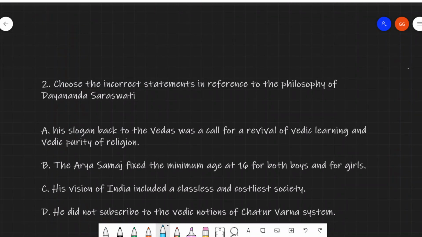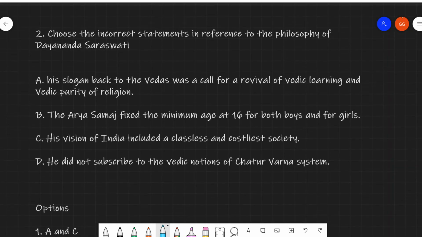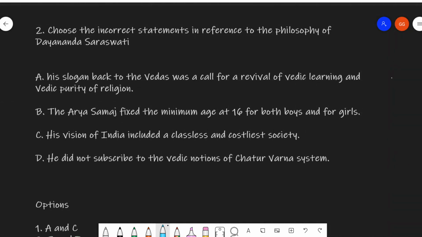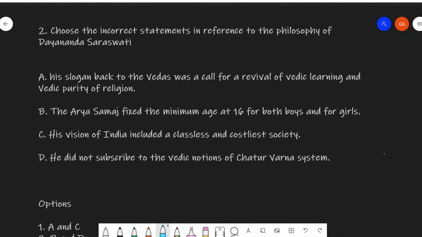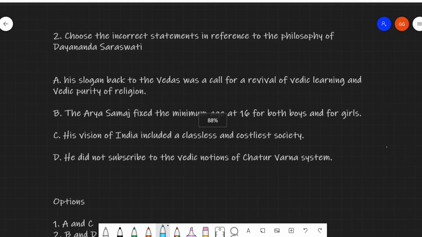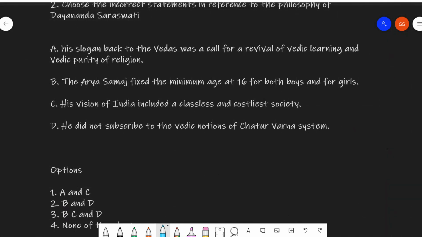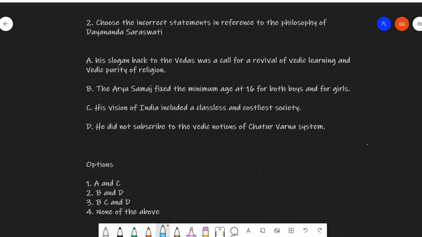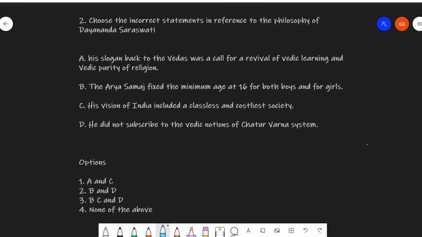The next question is, choose the incorrect statements in reference to the philosophy of Dayanand Saraswati. So who are we concerned with here? We're concerned with the philosophy of Dayanand Saraswati. Now the first statement here says, his slogan Back to Vedas was a call for the revival of Vedic learning and Vedic purity of religion. The second statement is, the Arya Samaj fixed the minimum age at 16 for both boys and girls.